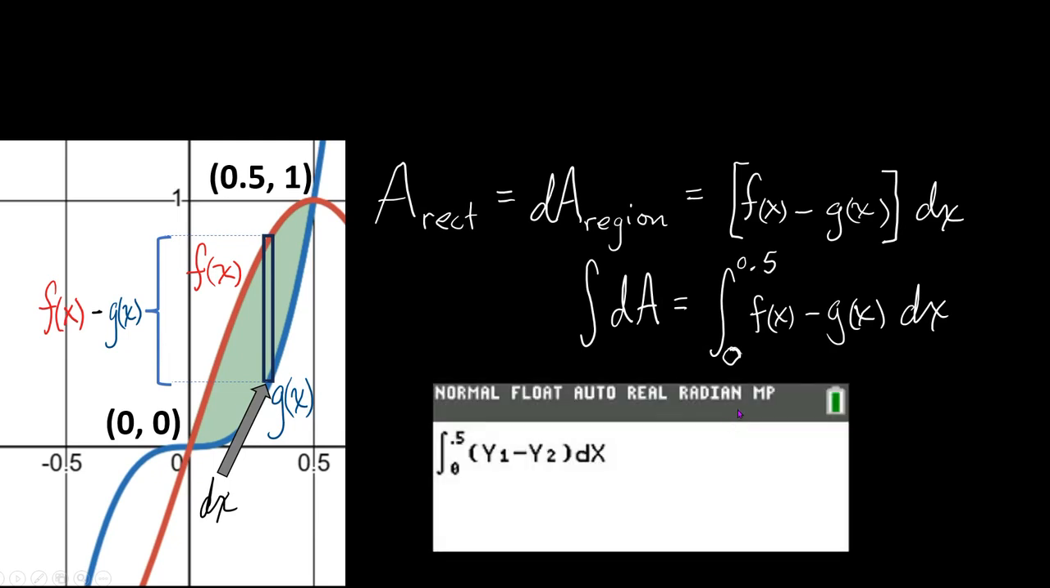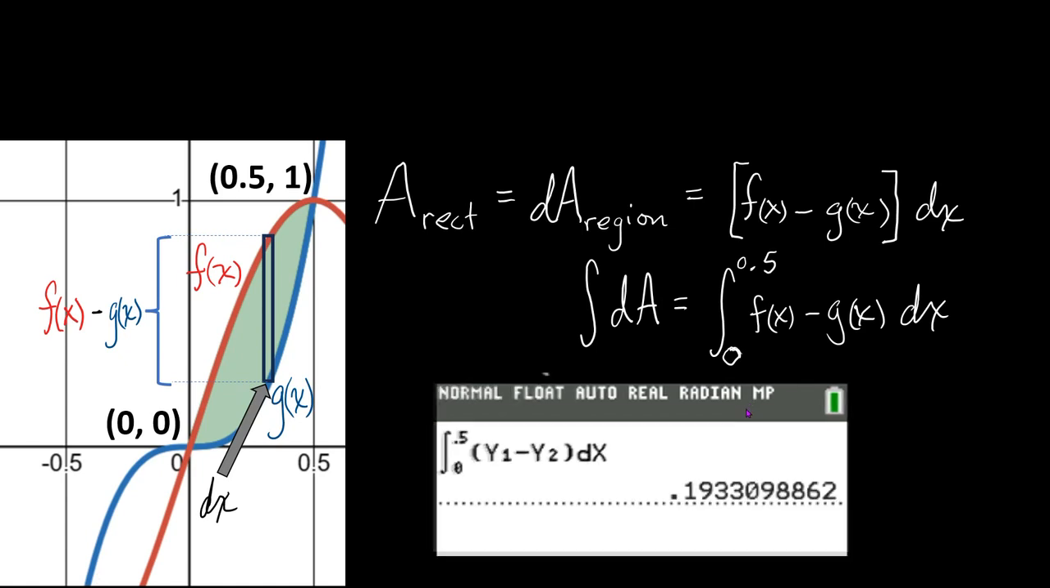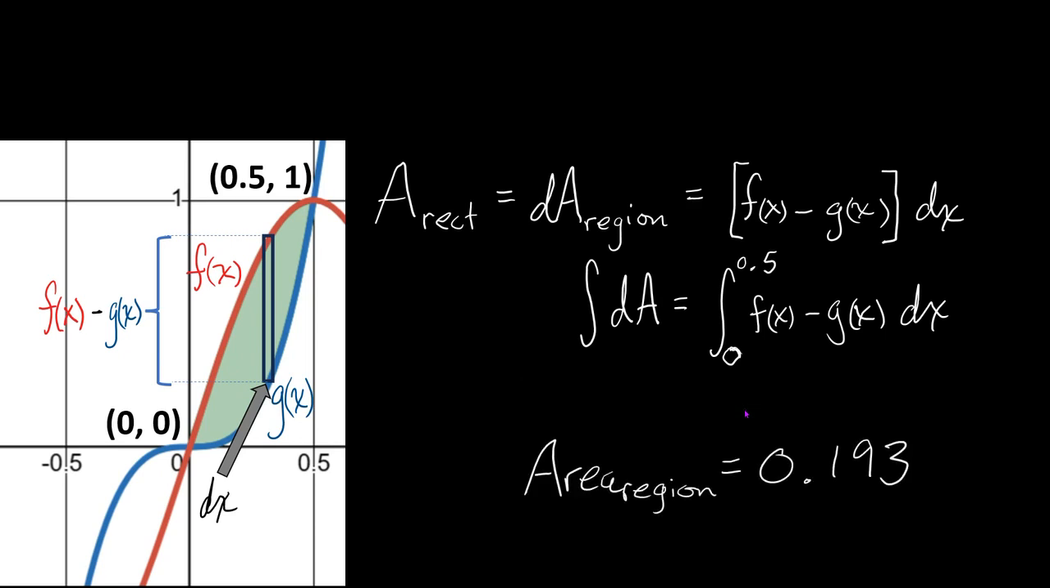Now to evaluate that, since I've entered them on my calculator as y1 and y2, I can refer to those calculator names and get the estimate from the calculator at about 0.193. So I'll conclude that the area of this region is about 0.193.